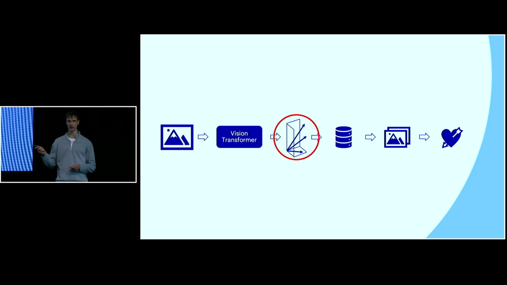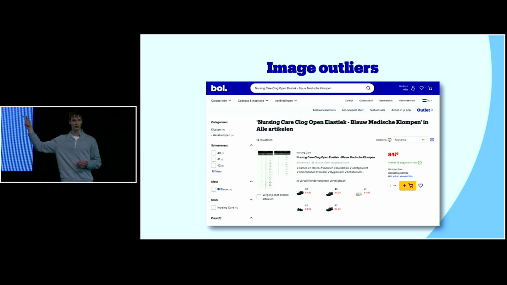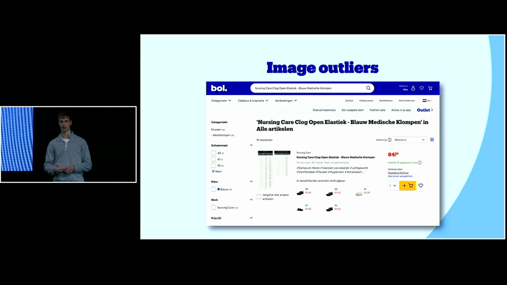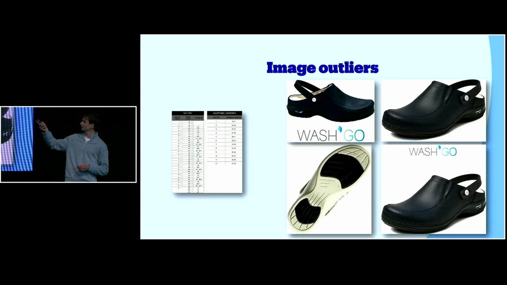One of the issues we see on our platform sometimes, because we have such a large scale, is this. I search for a shoe, and this is the primary image. It's a size table. That's not helping the customer. I don't know what type of shoe I'm buying here, whereas the product has better images available. So we thought, by looking at the embeddings, we now know what the semantic meaning of each image is, so we can maybe detect these kinds of outliers.